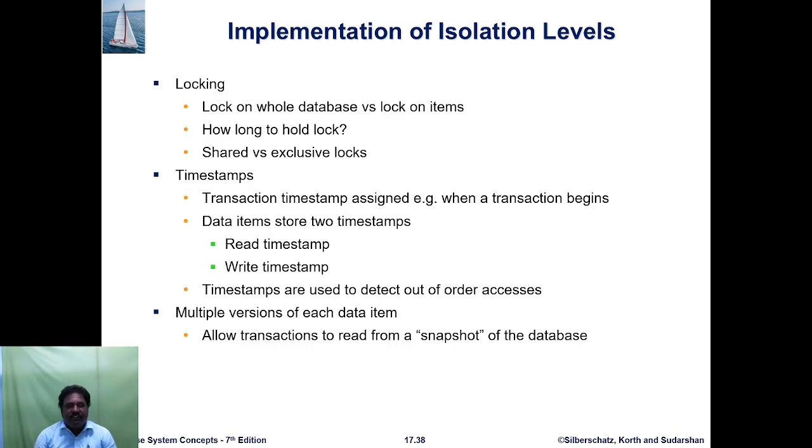Implementation of isolation levels: locking, that is, a lock on the whole database versus locks on items; then shared versus exclusive locks. Then timestamps: a timestamp is assigned when a transaction begins, and each data item stores two timestamps, a read timestamp and a write timestamp. Timestamps are used to detect out-of-order accesses. Then, multiple versions of each data item allow a transaction to read from a snapshot of the database.